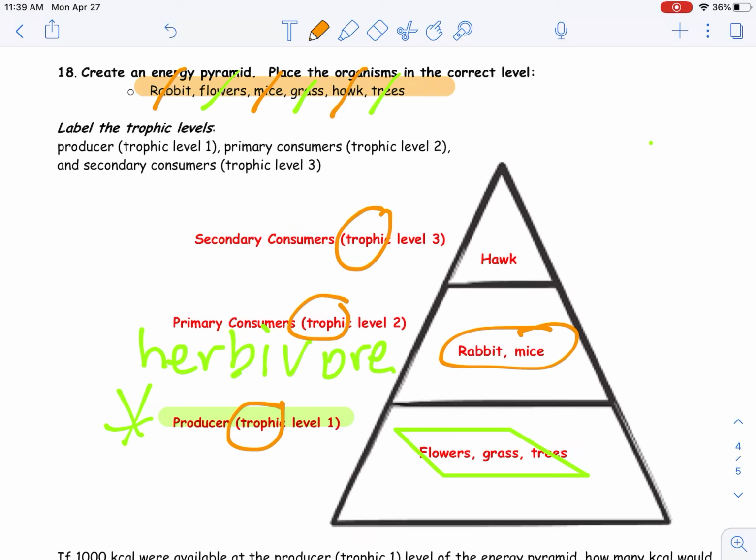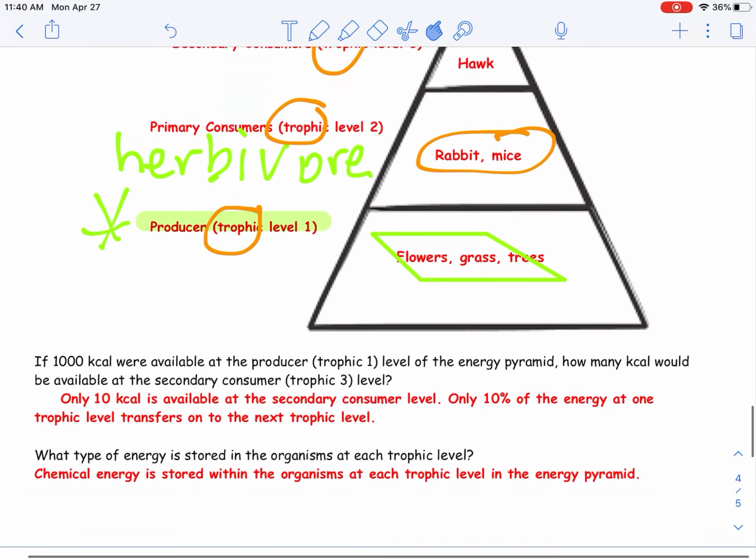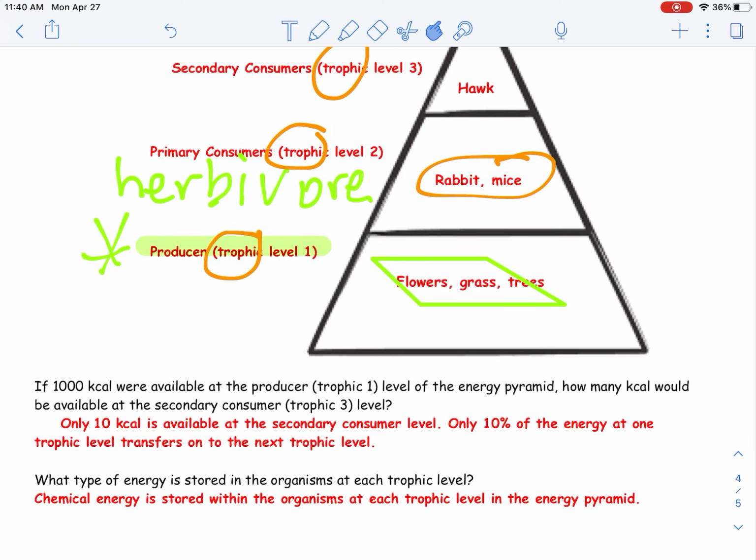So an energy pyramid shows more about how much energy flows through an ecosystem. We know that with the food chain and a food web, energy flows through an ecosystem. If 1,000 kilocalories were available at the producer level of the energy pyramid, how many kilocalories would be available at the secondary consumer?